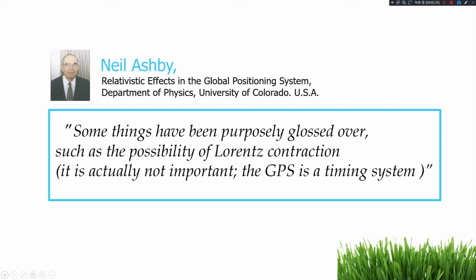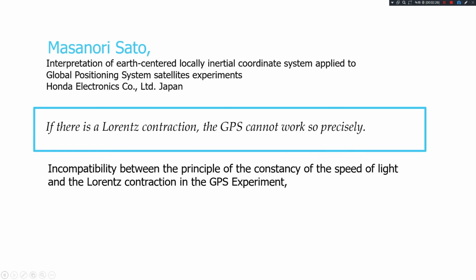However, from what I understand, no matter how he tried, he could not find it. It is impossible to detect Lorentz contraction because it is a phenomenon that does not really exist. Then there is a person working at Honda Electronics, Masanori Sato in Japan, who said, "The principle of constancy of light velocity and length contraction collide with each other, so the length contraction was not found at the GPS. If there is a Lorentz contraction, the GPS cannot work so precisely."